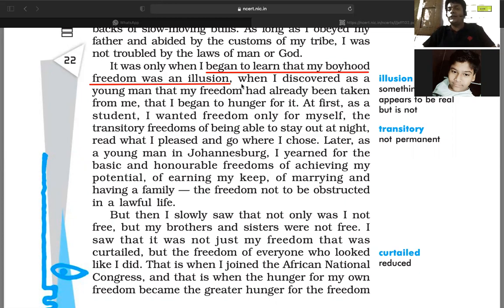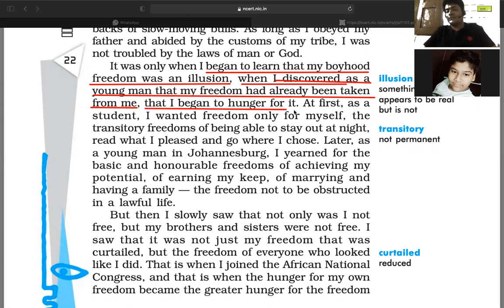And he pointed out, I discovered as a young man that my freedom had already been taken from me. It means he realized that the kind of freedom he was thinking of, the boyhood freedom, was not the actual freedom. And his freedom was what then? Now his freedom had already been taken away. What kind of freedom? Now the kind of freedom he started to hunger for.